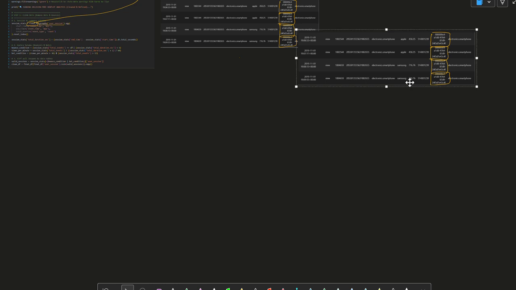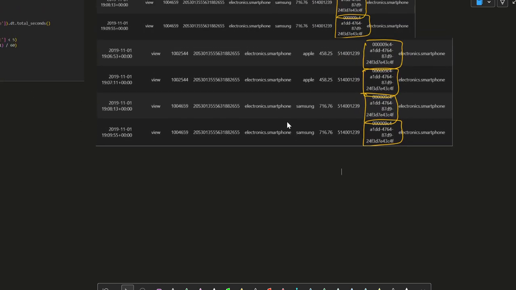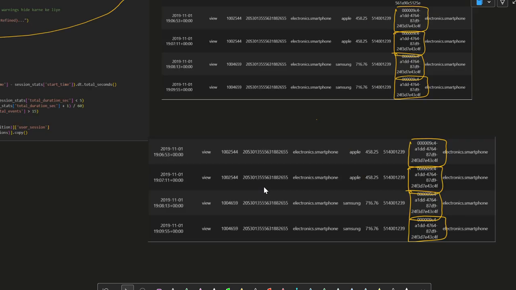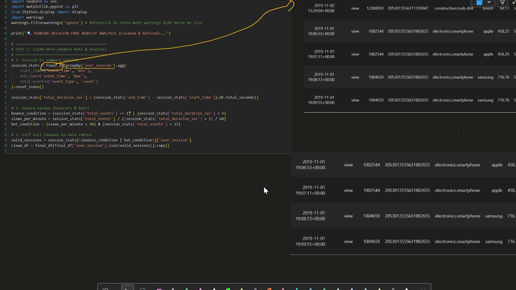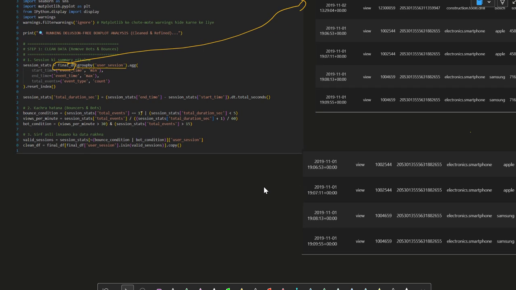So this is the group which is being formed, like a single group which is here. Now what we did is, we did a group by and an aggregate operation. First of all, there is a start time. This is an event time here. Now what we picked is the minimum time.